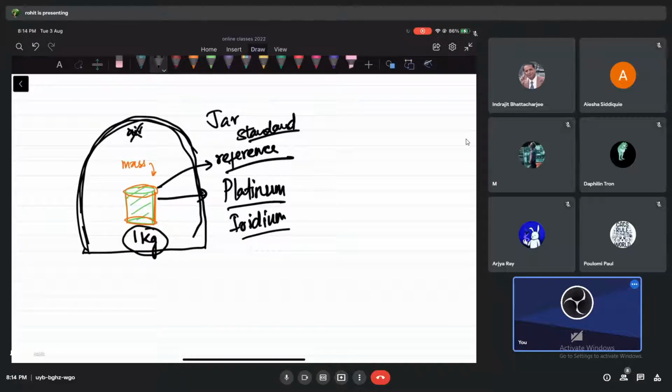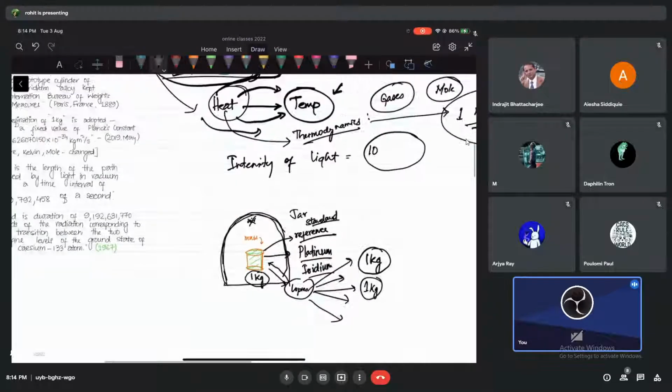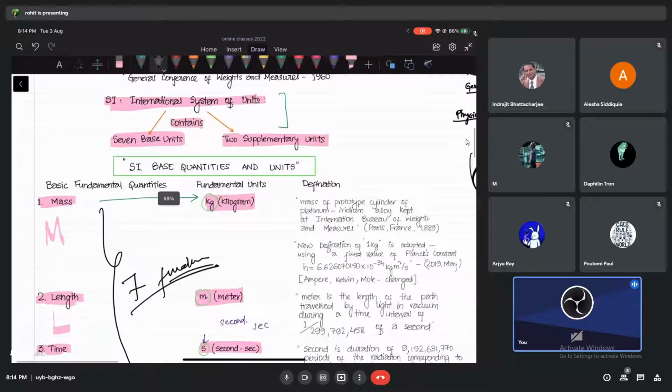Now how do they distribute it all over the world? They make exact identical copies of this, and they send them to all the countries. Every country knows that this much mass, this much heavy object, we will call 1 kg in America, 1 kg in India. So everywhere you go, 1 kg remains the same. This is how kg was born. Are you clear with this part?